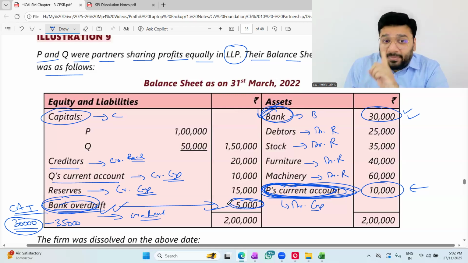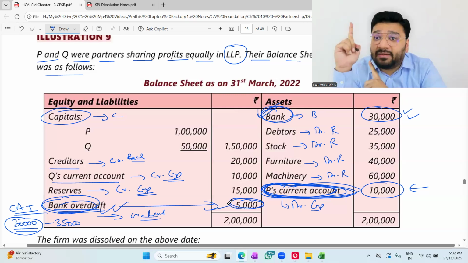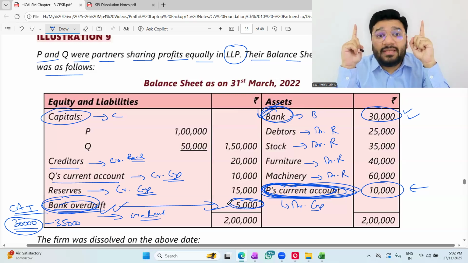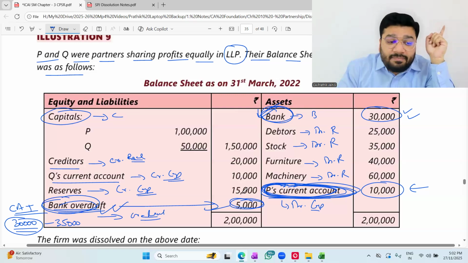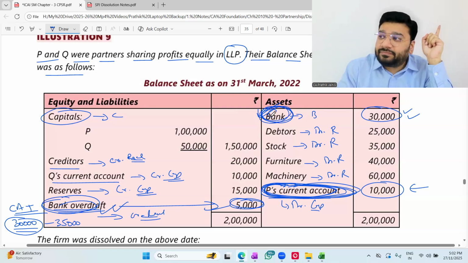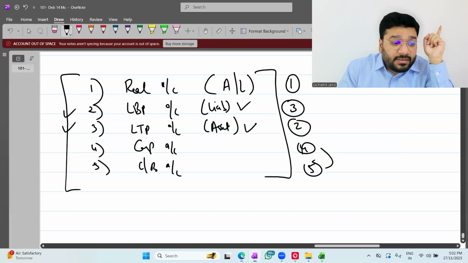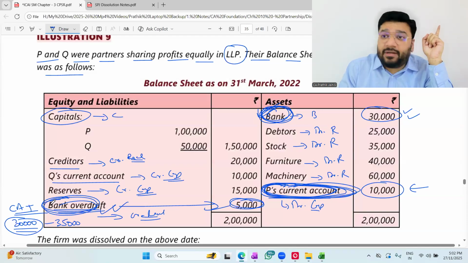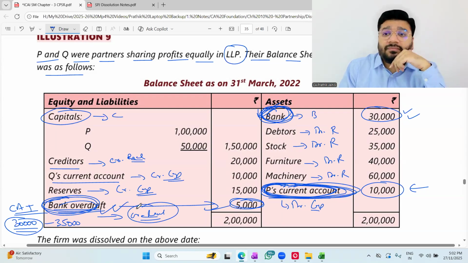Again, I'm telling you, whenever bank account is separately given on the asset side and bank OD is separately given on liability side, which means this entity has got two different bank accounts. In that case, this bank account will be there in bank ledger. And the one which is there on the liability side will be treated as a pure liability, as external liability, and we have to transfer this where? Credit side of realization account.